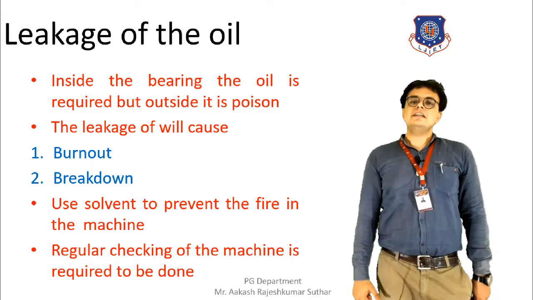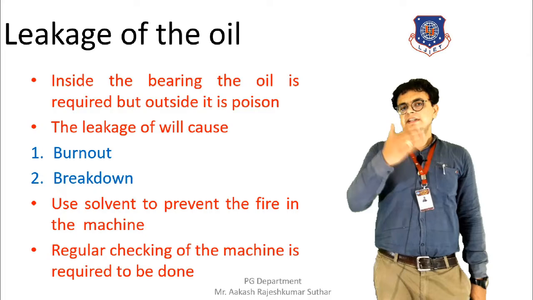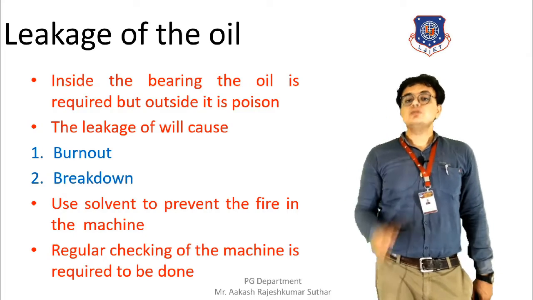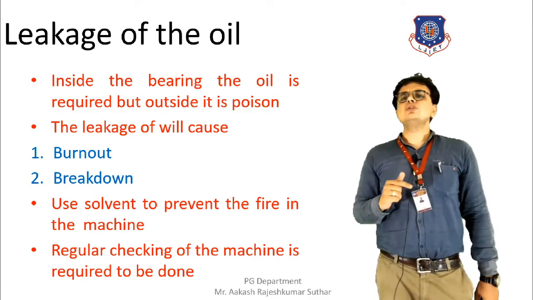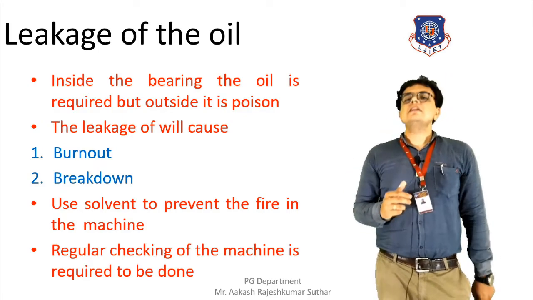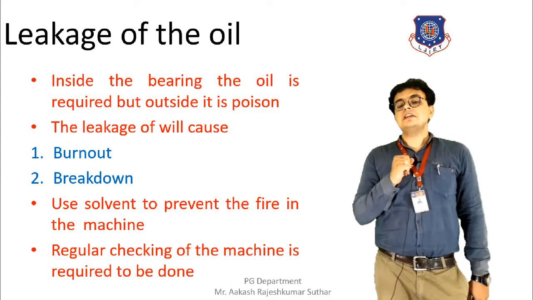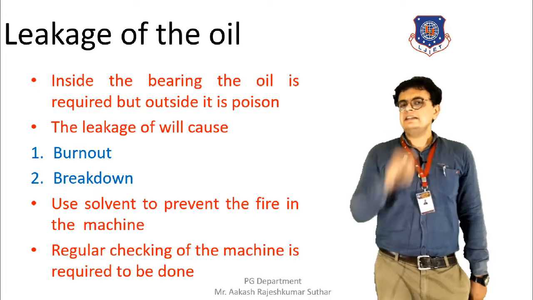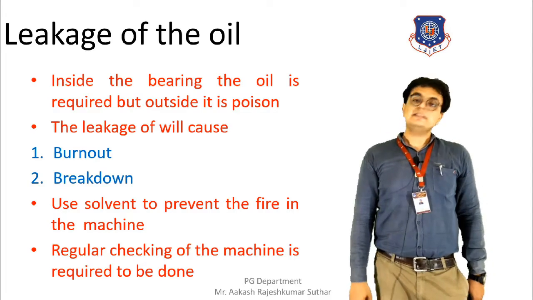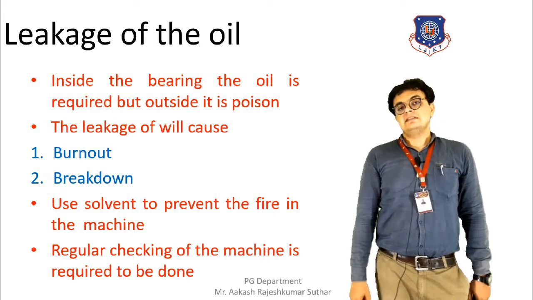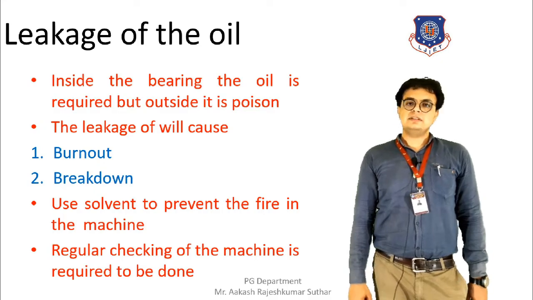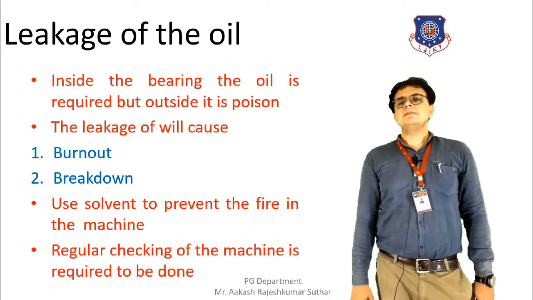In order to prevent such kind of fire, it is necessary to use a solvent. Solvent is required to be applied so that fire will not take place. And regular checking of the machine is required, so that wherever leakage is found, it can be sealed at that time. This is how we can prevent the consequences of the oil leakage. So this is also a problem. Moving towards the next type of problem in the electric motor.